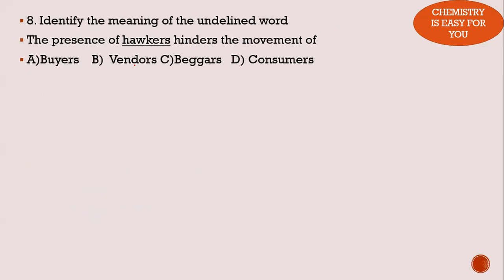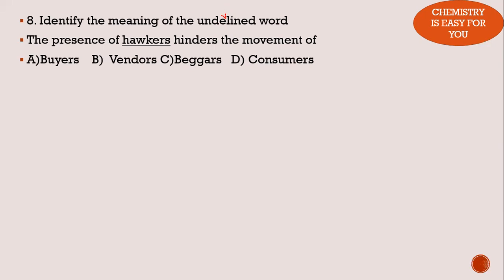Next question. This is another set of questions that you can always expect. Identify the meaning of the underlined word. Sorry, here there is a spelling mistake. I hope you understand: underlined word. The presence of hawkers hinders the movement of. The question was incomplete. The only thing you need to know is the word hawkers. Something is present which is not allowing the movement of people.